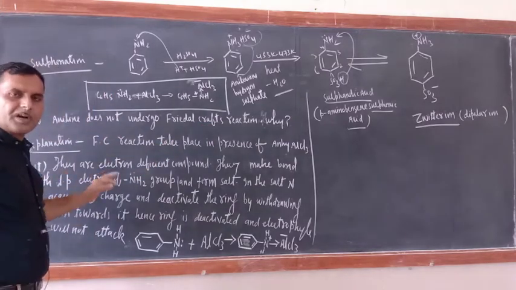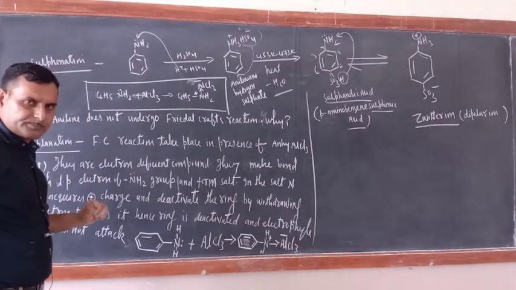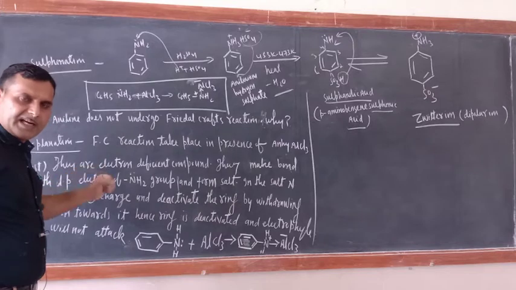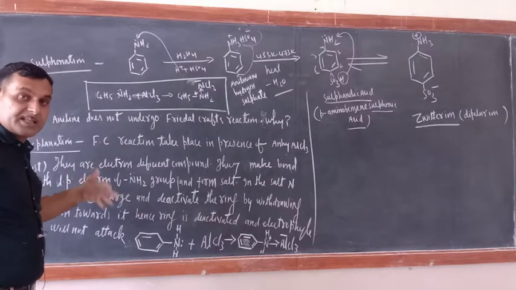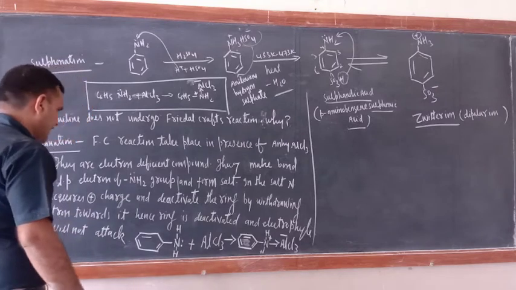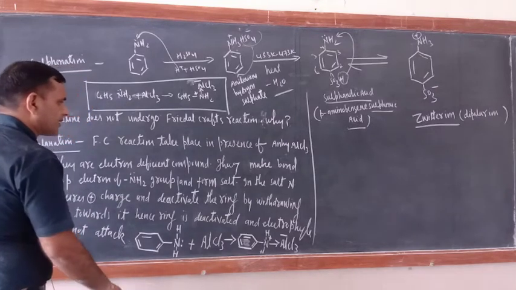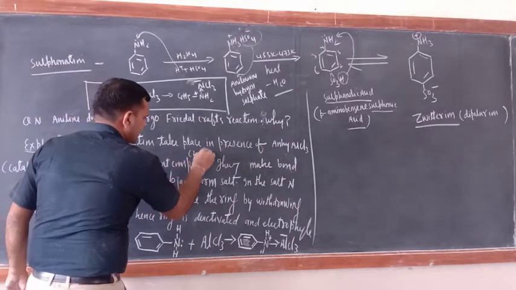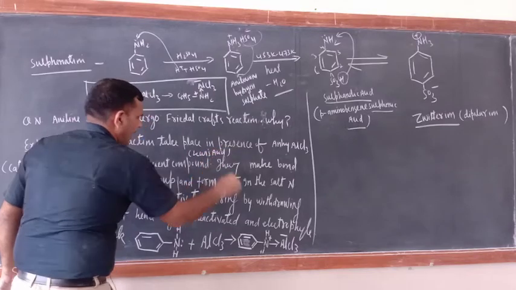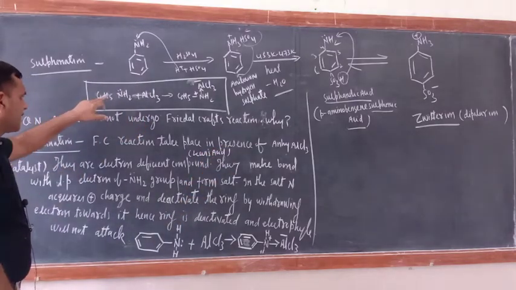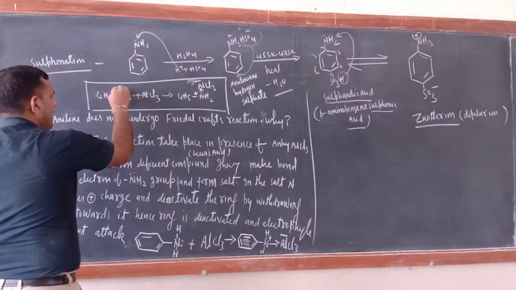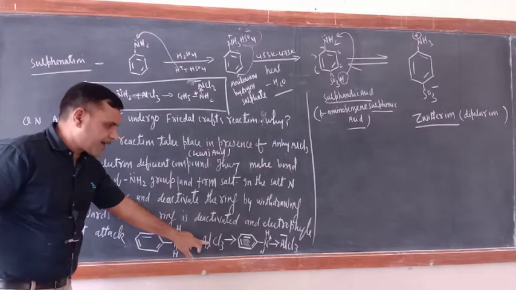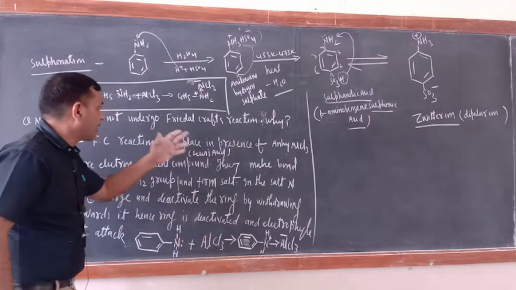You know Friedel-Crafts reaction takes place in the presence of anhydrous AlCl3 as a catalyst. Anhydrous AlCl3 is a Lewis acid. They are electron deficient compounds. Electron deficient compounds are Lewis acids. Now see what they do: in aniline, the nitrogen has a lone pair of electrons. With the lone pair of electrons, they form a coordinate bond because they are electron deficient. Their octet is not completed.